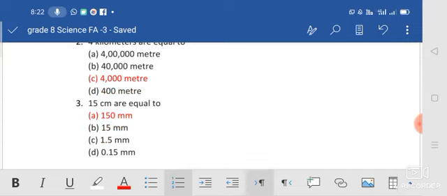Next one, 15 centimeter is equal to: 150 millimeter, 15 millimeter, 1.5 millimeter, 0.15 millimeter. 1 centimeter is equal to 10 millimeter. So 15 centimeter is equal to 15 into 10, 150 millimeter.